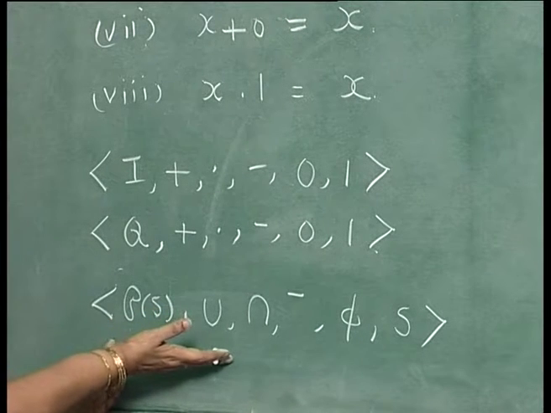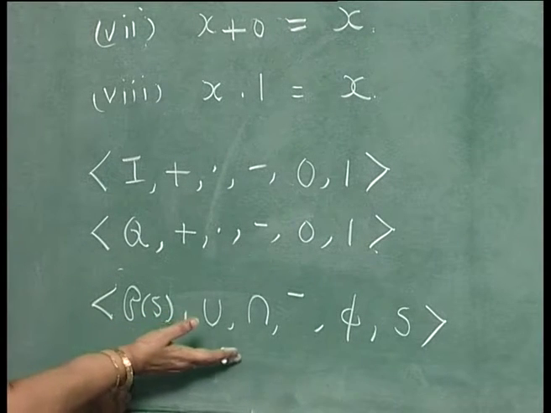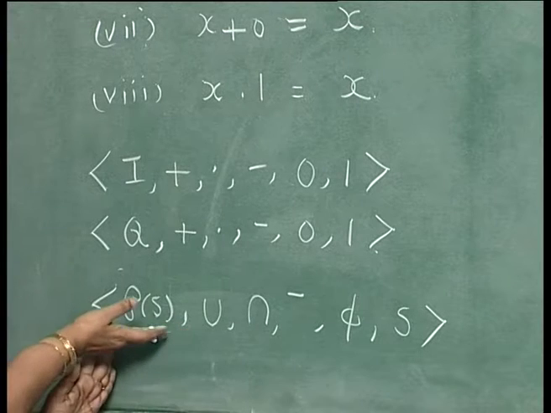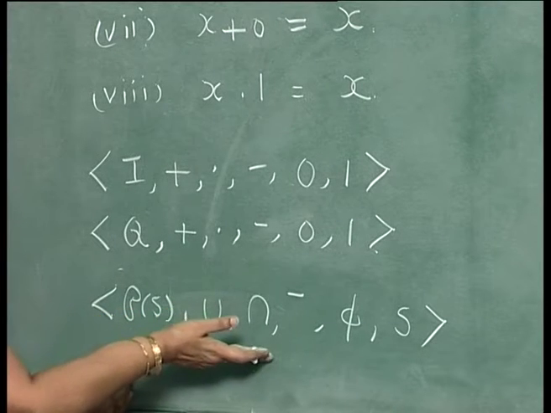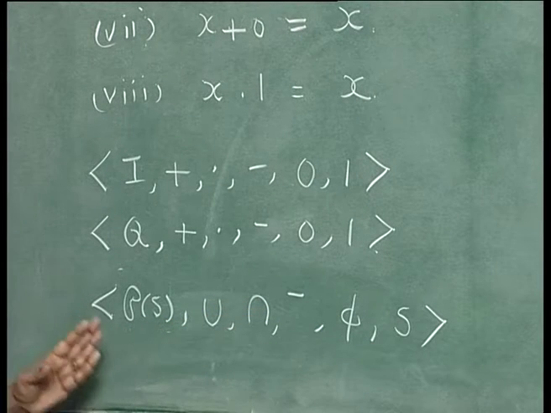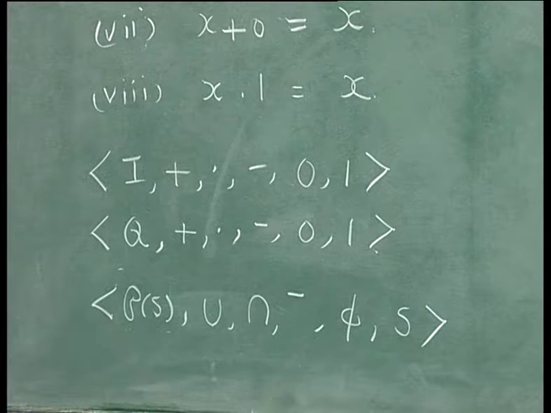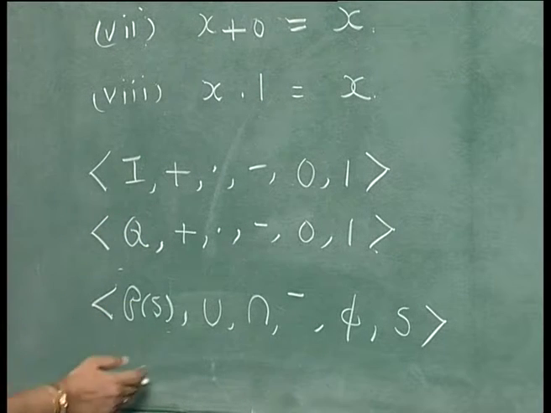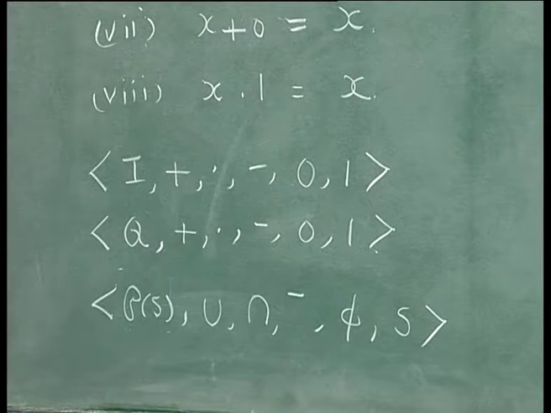Now, does it obey? It has got the same signature. It has got the same carrier, 2 binary operations, 1 unary operation and so on. But it is not the same as these 2 because you verify one by one the laws whether they are obeyed. You will find that one law is not obeyed by this algebra.